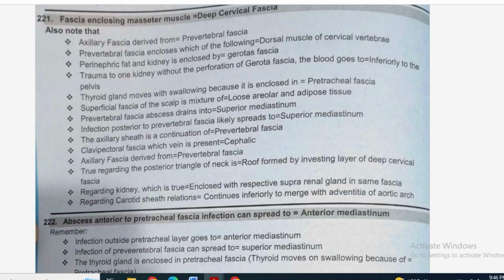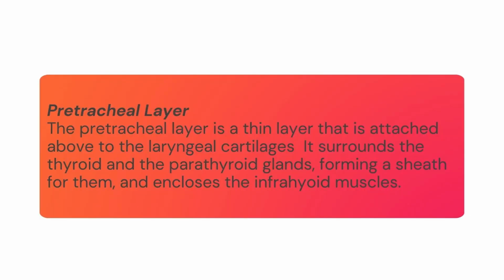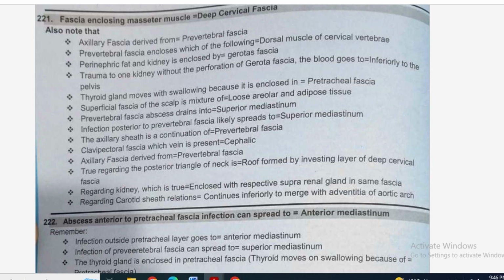We talk about the pretracheal layer. The pretracheal layer is a thin layer that is attached above to the laryngeal cartilages. It surrounds the thyroid and parathyroid gland, forms a sheath for them, and encloses the infrahyoid muscle. An MCQ could be: thyroid gland moves with swallowing because it is enclosed in which fascia? So the fascia enclosing the thyroid gland is the pretracheal fascia.